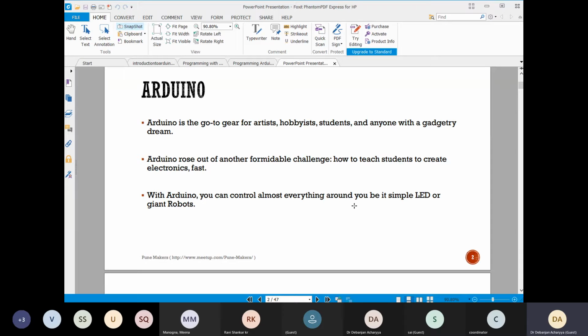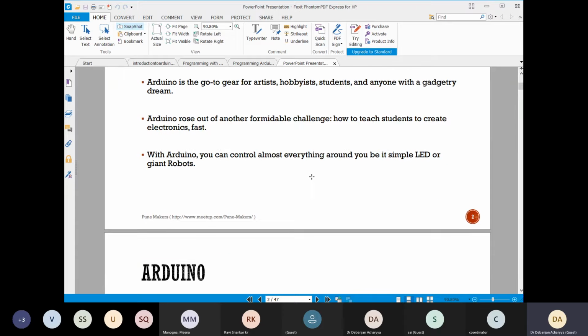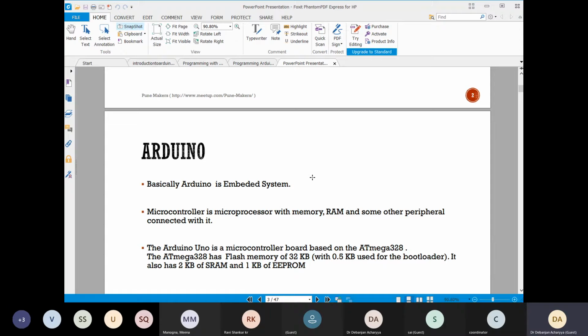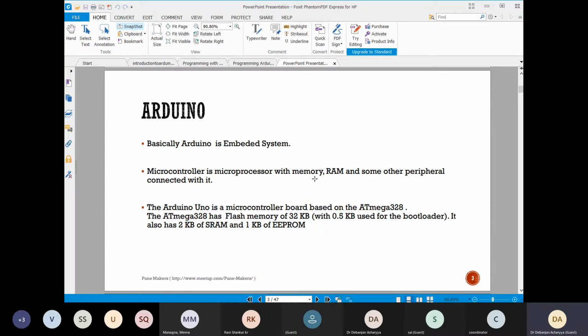Next, there are different kinds of high level embedded systems like Raspberry Pi. There are also some Intel embedded systems. But let's start with the Arduino. The Arduino board basically has an AVR microcontroller. It is made with the Atmega 328 microcontroller.